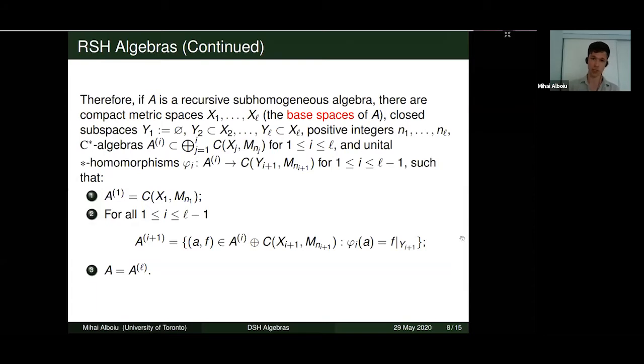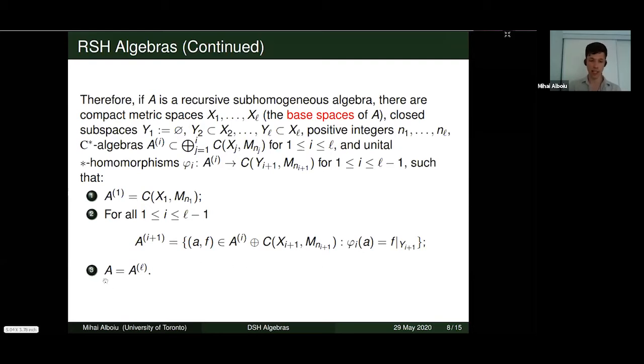If we're given a recursive subhomogeneous algebra A, we know that there must be finitely many compact metric spaces X_1 to X_l, which are called the base spaces of A, and corresponding closed subspaces Y_1 to Y_l, and matrix sizes n_1 to n_l, and intermediate building block C-star algebras A_i, which are subsets of this direct sum, and corresponding unital pullback homomorphisms going from the ith stage building block into the full matrix algebra over Y_{i+1}, such that the first one is just the full matrix algebra over the first base space, and successively the (i+1)st step recursive subhomogeneous algebra is just the pullback of A_i with C(X_i, M_n) using the unital map phi_i as the pullback map.